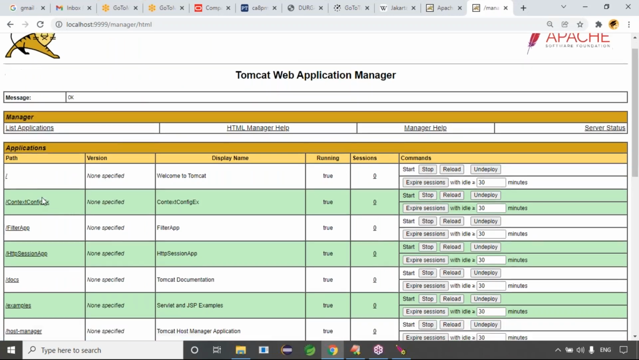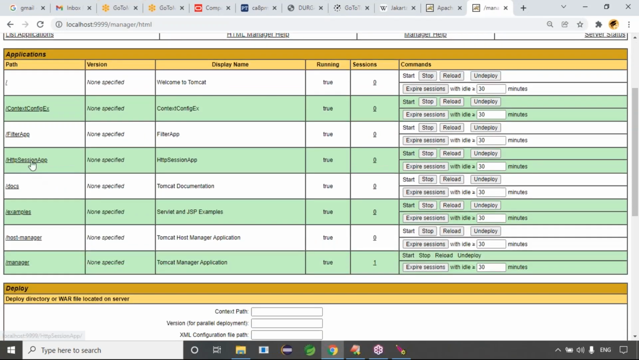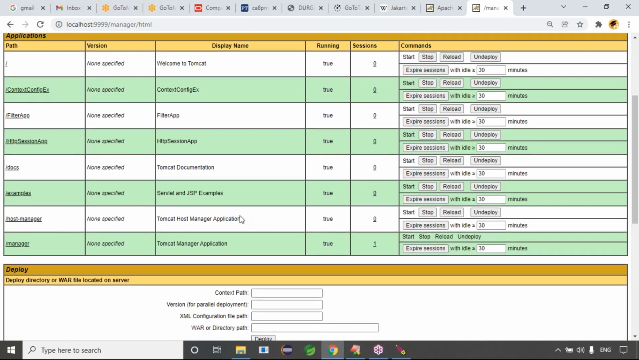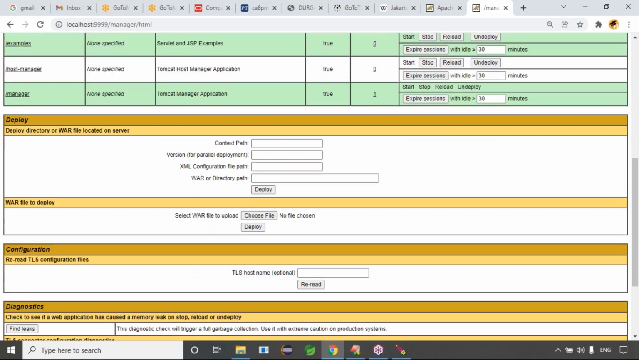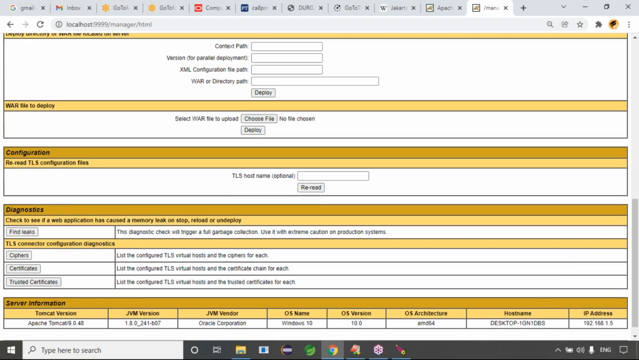The list of applications are these, guys: HTTP session app, filter app, context config example, manager, host manager. This is the information, right? And below you will get the console to deploy the application. Select a WAR file to deploy. TLS host name is optional. It's fine like this, guys. Like this you'll get the information.